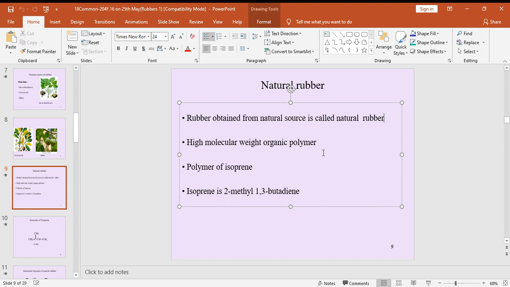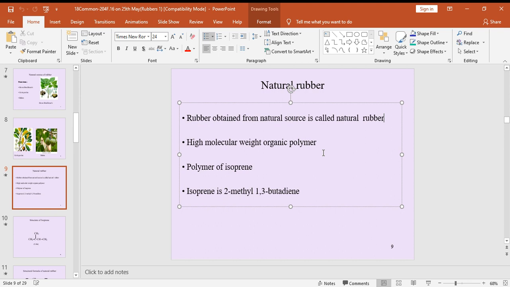Isoprene is 2-methyl-1,3-butadiene. 2-methyl means on the second carbon we have one substituent, that is methyl. 1,3-butadiene: buta means we have 4 carbons, diene means 2 double bonds, the first at the first carbon and the second at the third carbon. So the IUPAC name of isoprene is 2-methyl-1,3-butadiene.